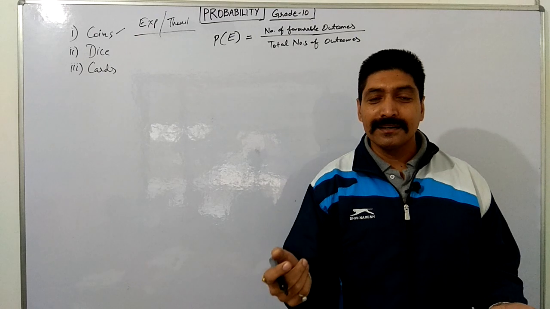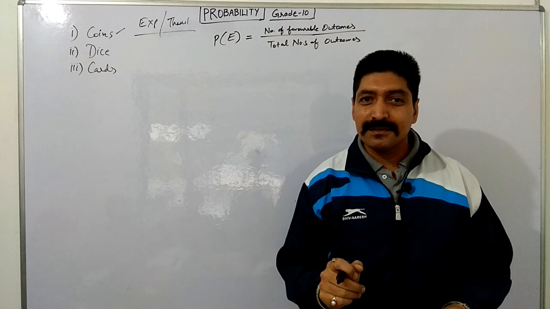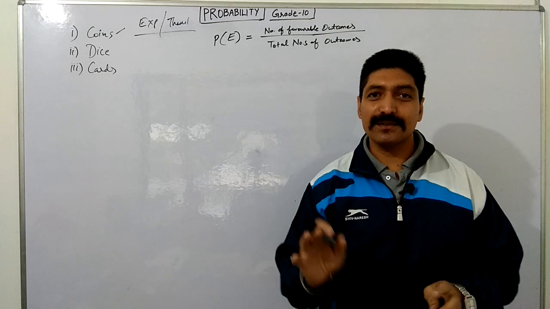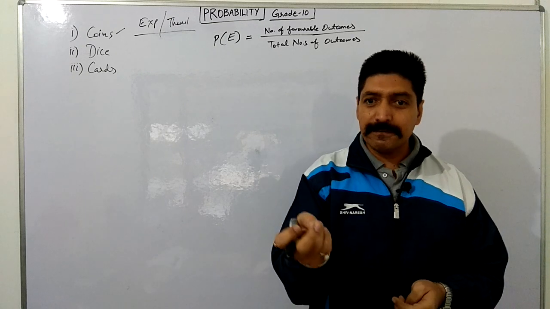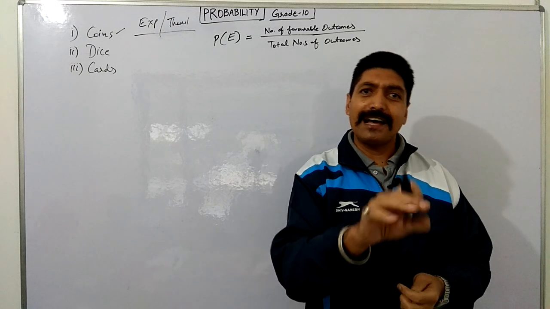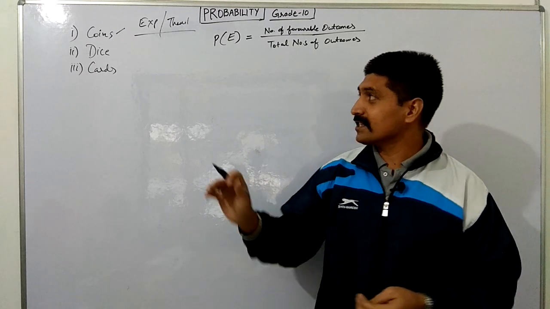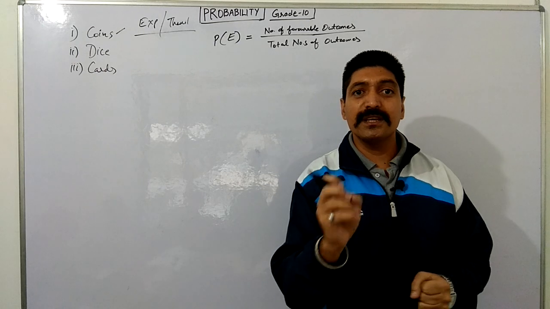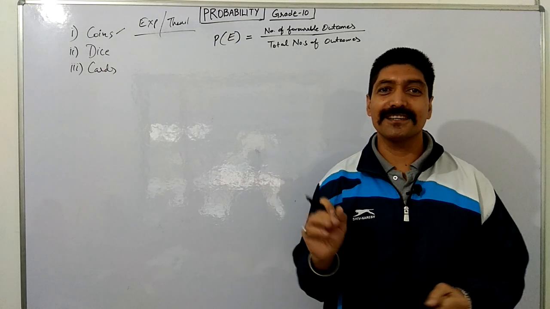In that, Amitabh Bachchan is always winning the toss, because the head is on both sides of the coin. If we use that kind of coin, it always gives you head. So the experiment which we are conducting should always be unbiased. There should be no cheating in it.